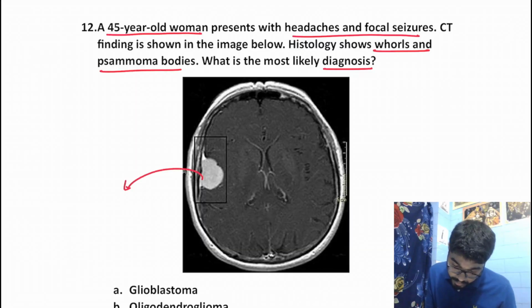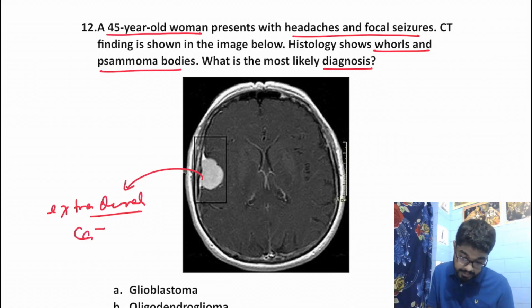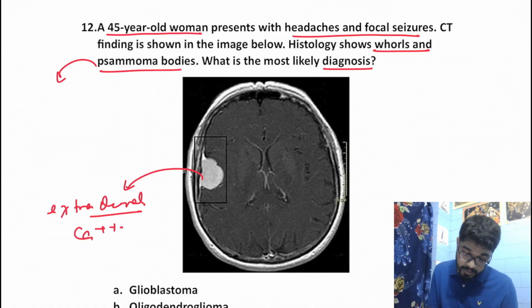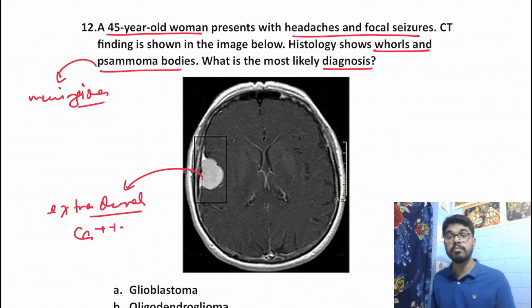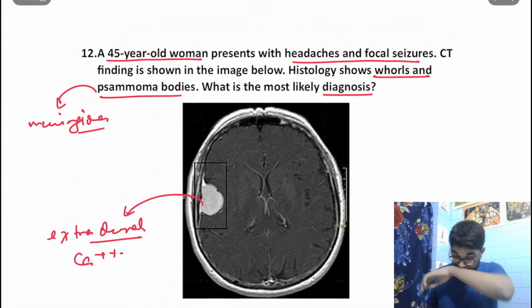You can very well appreciate over here a mass and it is an extra-axial mass, right? We see calcification being present, and our histopathology shows psammoma bodies. Everything is suggestive of meningioma. Remember that a CNS tumor with psammoma bodies is almost always a meningioma. Our answer would be D, meningioma, right?